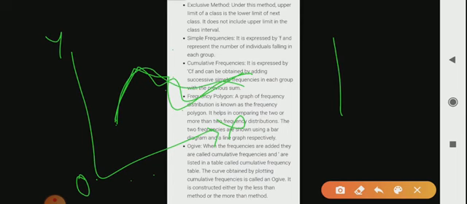Right, now next is ogive. So what is ogive, student? Ogive is sometimes called a cumulative frequency polygon. It is a type of frequency polygon that shows cumulative frequency. In other words, the percents are added on the graph from left to right. Okay, left to right. An ogive graph plots cumulative frequency on the y-axis and class boundaries along the x-axis. Okay, so an ogive is a line plot of the cumulative frequency distribution against values of a random variable.